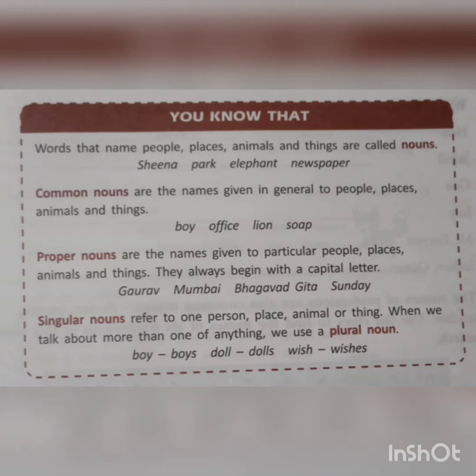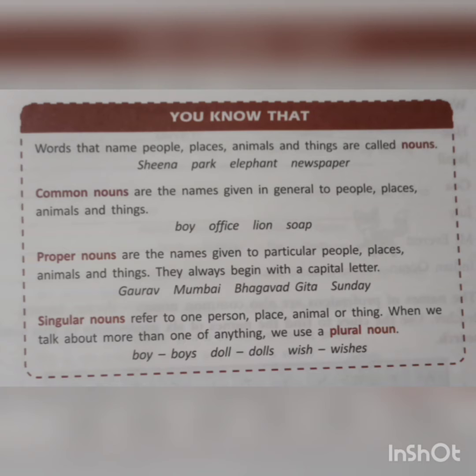So, what are proper nouns? Proper nouns are the names given to particular people, places, animals, and things. They always begin with a capital letter. Example: Gaurav, Mumbai, Bhagavad Gita, Sunday, February, then Jupiter, Mercury. All these are particular names. That is a proper noun. Proper nouns tell only the particular name of a person, a place, an animal, or a thing.